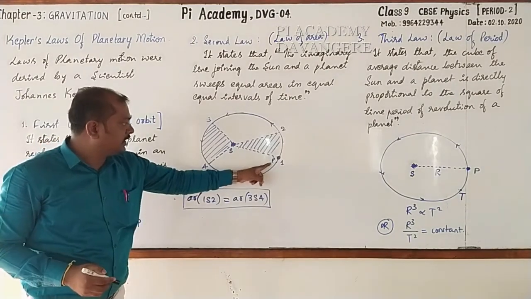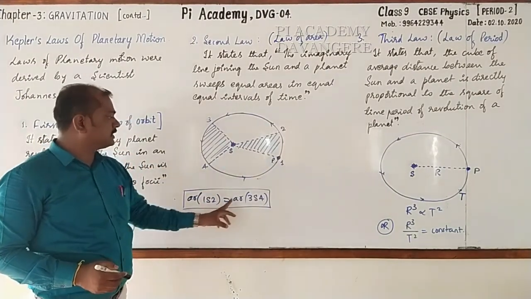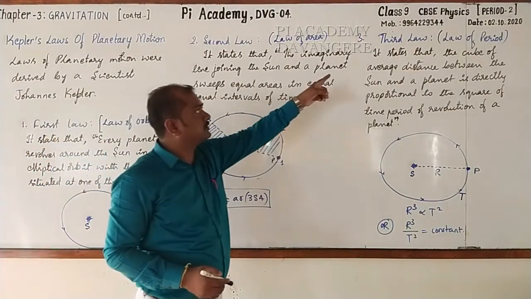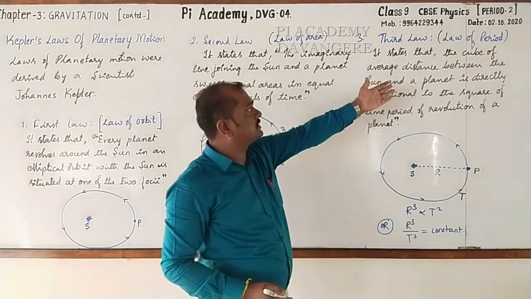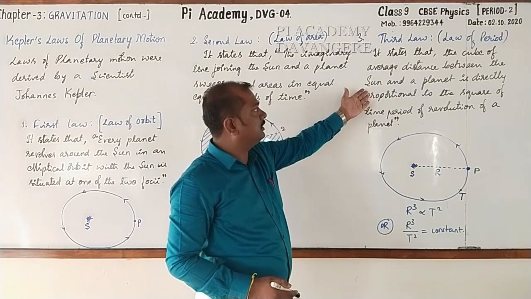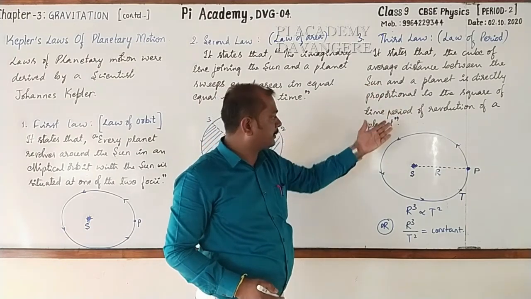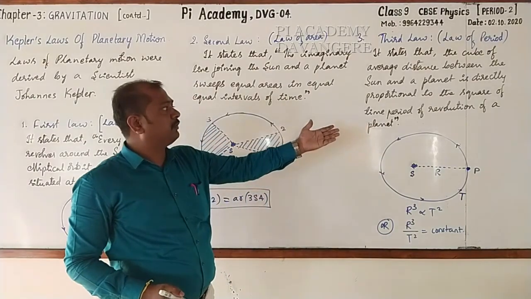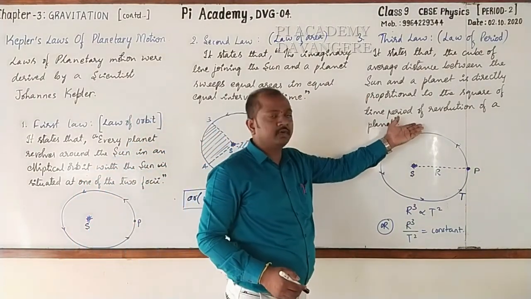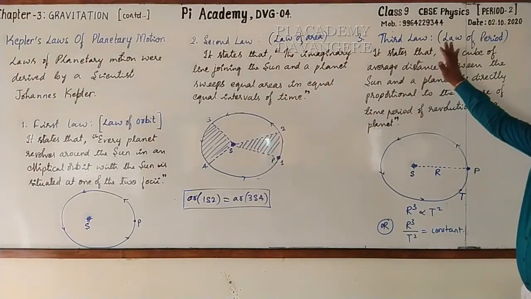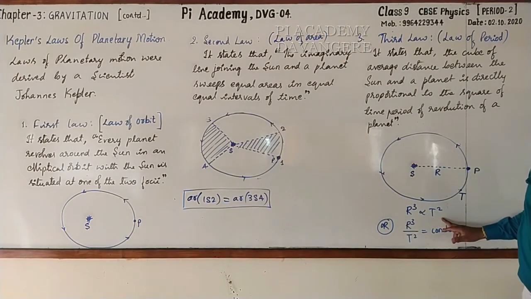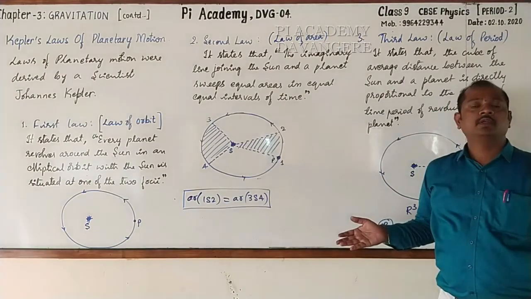That has been written. Look here. Area of 1s2 is equal to area of 3s4. Next, third law, it is nothing but the law of period. It states that the cube of average distance between the sun and a planet is directly proportional to the square of period of revolution of a planet. Check whether you have written the same. And this is the figure, you must draw this. And do remember, this is the only law which can be expressed mathematically like this. R cube is directly proportional to T square, or R cube by T square equal to constant, or T square by R cube is constant.